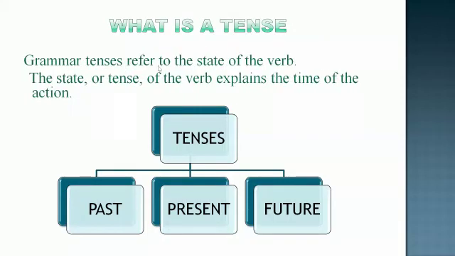Grammar tenses refer to the state of the verb. The state or tense of the verb explains the time of the action. The tense helps us to know when the action happened. There are mainly three types of tenses: past, present, and future.